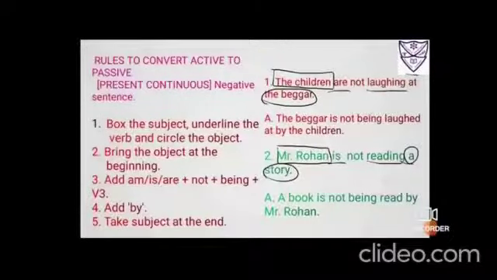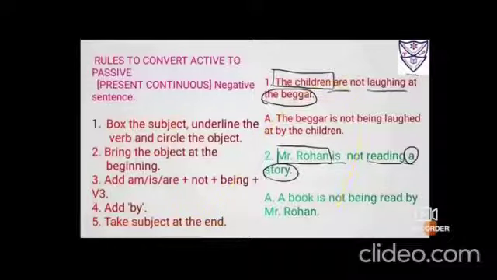Rules to convert active to passive, present continuous, negative sentences. Number 1, box the subject, underline the verb and circle the object. Bring the object at the beginning. As I've told you, first 2 steps will remain same. Add am is are. Okay, after adding am is are, put a negative word not. Why? Because there is a pair of be form and the verb in its third form. They are best friends, so they will lie side by side. Number 4, add by. Number 5, take the subject at the end. So let us put these rules into practice.